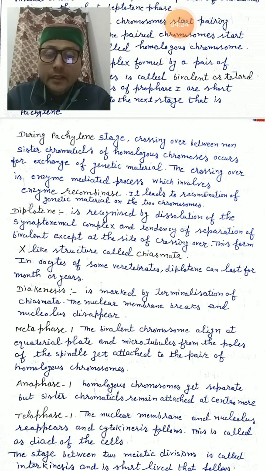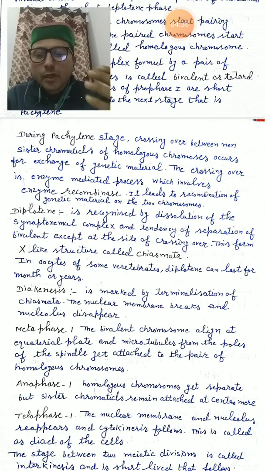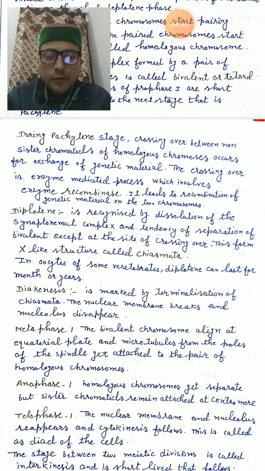Then we have diplotene. It is recognized by the dissolution of the synaptonemal complex. जो synaptonemal complex बना था वो separate हो जाएगा, dissolve हो जाएगा. Tendency to separation of bivalent except at the site of crossing over. सिर्फ crossing over पे वो जुड़े रहेंगे, बाकी जगह से बढ़ जाएंगे, and that forms an X-shaped structure. This is called chiasmata. In oocytes of some vertebrates, diplotene can last for months or years.